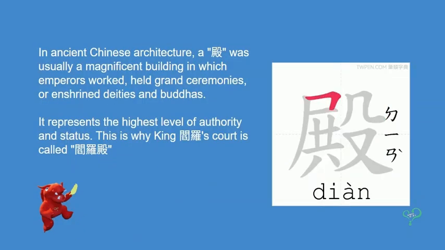First, let's look at the word 殿. In ancient Chinese architecture, a 殿 was usually a magnificent building in which emperors worked, held grand ceremonies, or enshrined the deities and Buddhas. It represents the highest level of authority and status. It's why King 阎罗's court is called 阎罗殿.